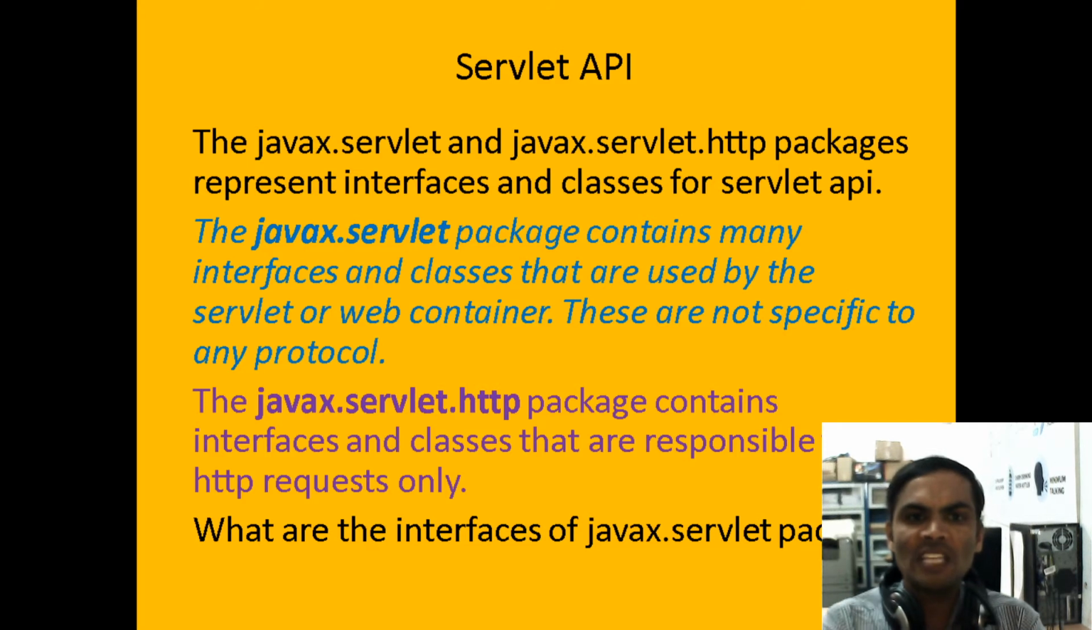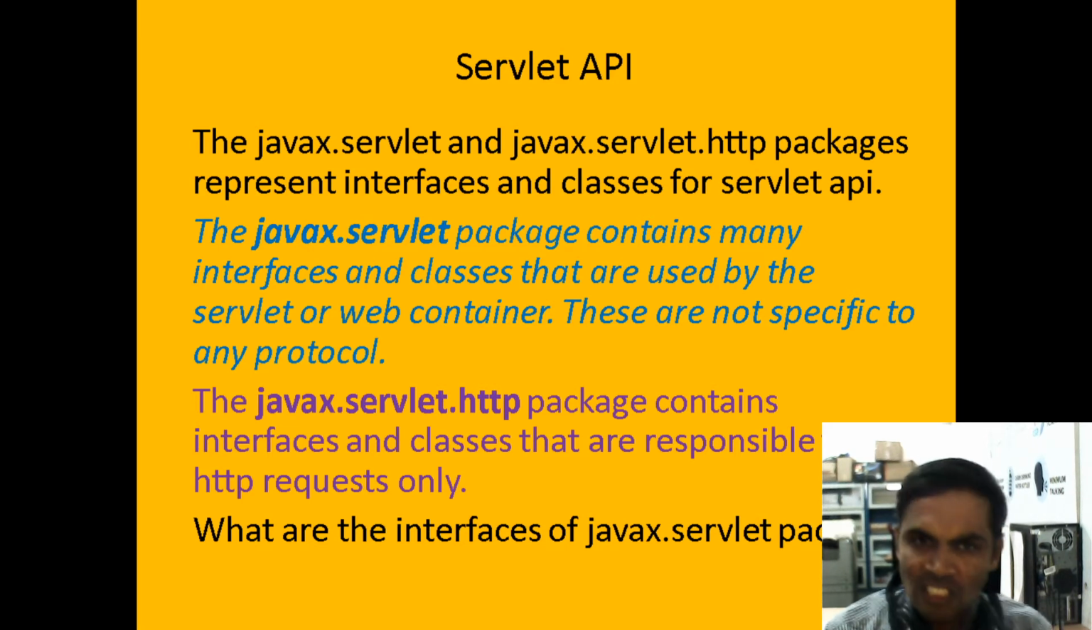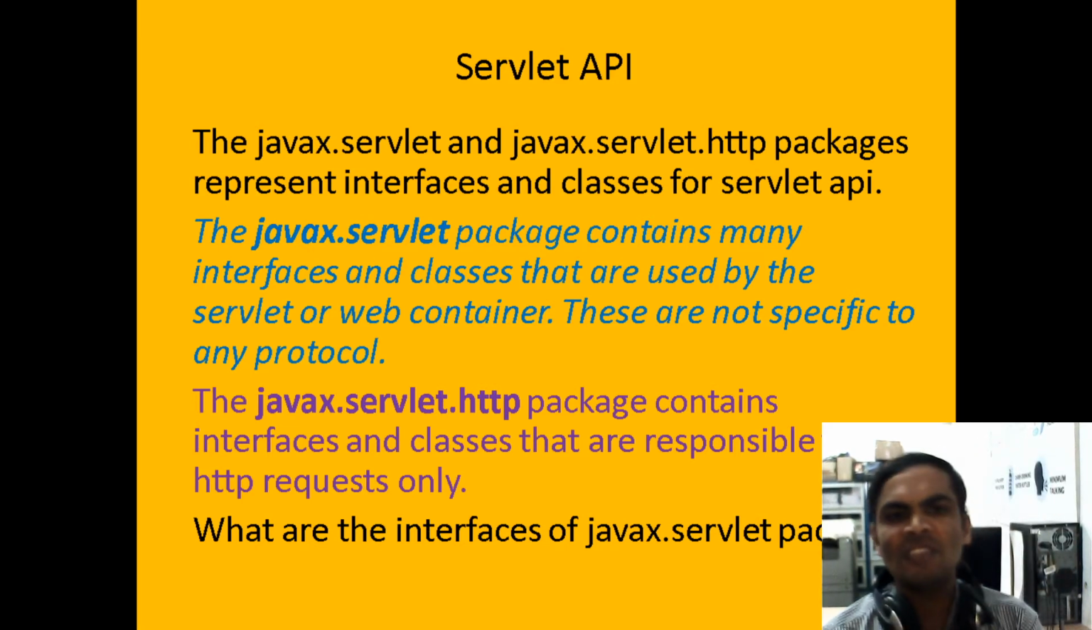Now coming to next, we are going for Servlet API. Last class you learned about the API. What is an API? An API can be considered as a document. An API is a software or application, and under that application there will be classes and interfaces. Similarly, here we have the Servlet API. Under the Servlet API, we have two packages: javax.servlet and javax.servlet.http.